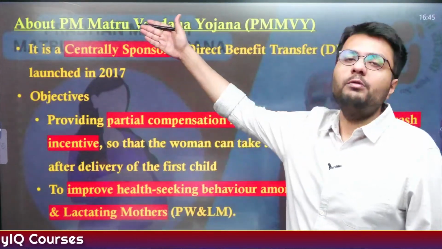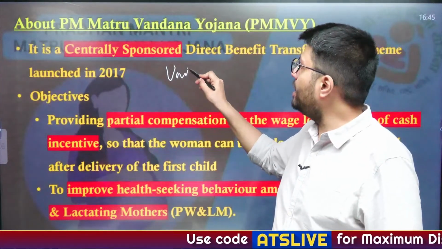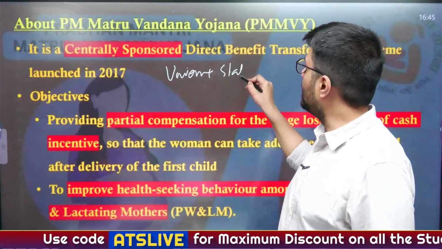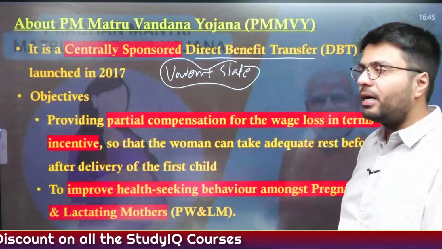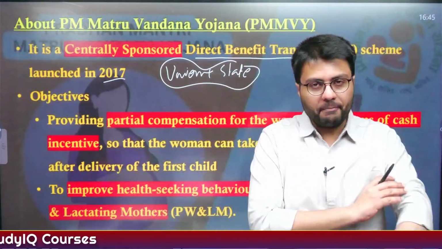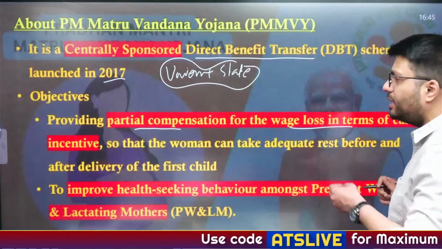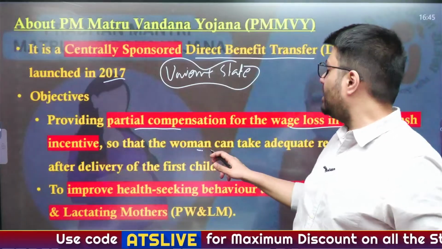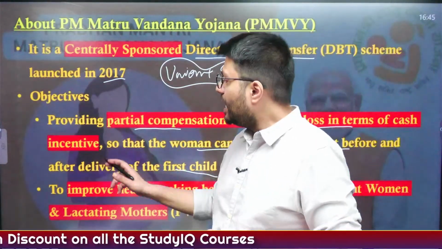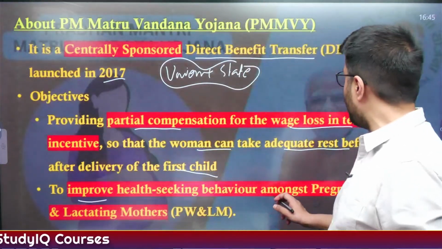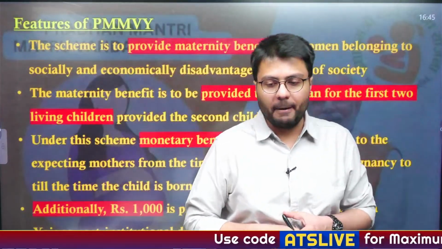Now this is a centrally sponsored scheme, which means the financial contribution for the scheme is made by both the Union government as well as the state government. The benefits under this scheme are provided in the form of direct benefit transfer directly into your bank accounts, and this was launched in 2017. The objective of bringing this scheme was to provide partial compensation for wage loss in terms of cash incentive, so that women can take care of themselves and take adequate rest before and after delivery of the first child. And also it is to improve the health seeking behavior among pregnant women and lactating mothers. So these are the objectives of this scheme.